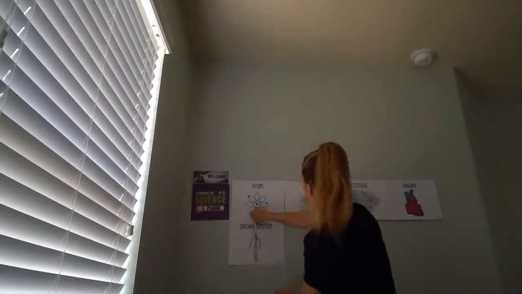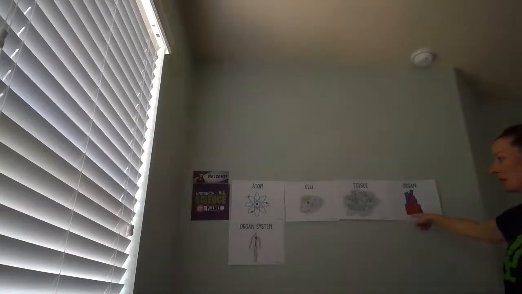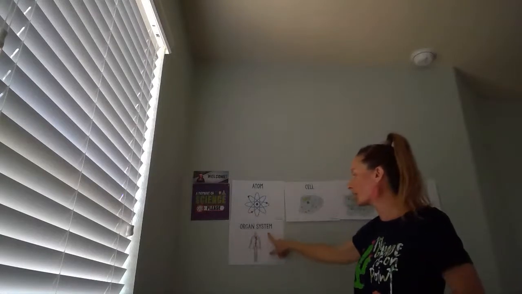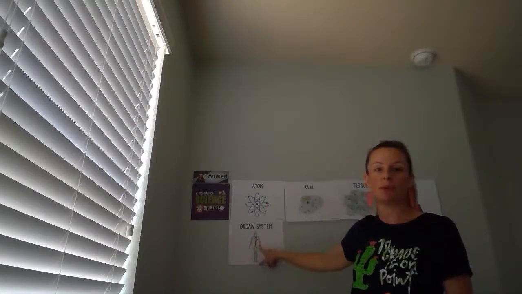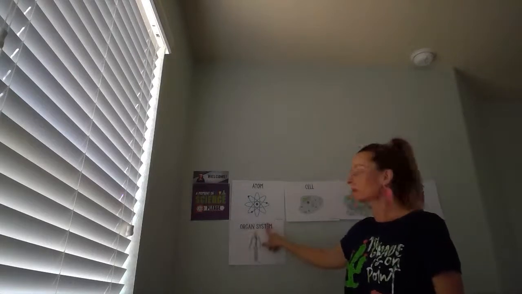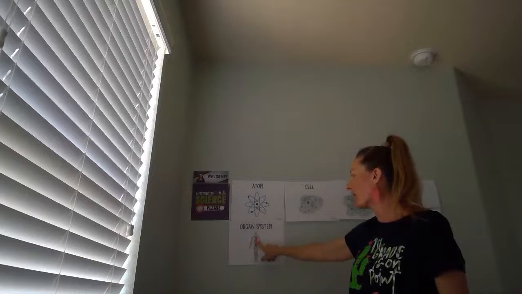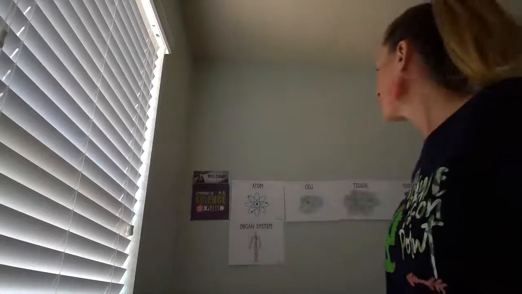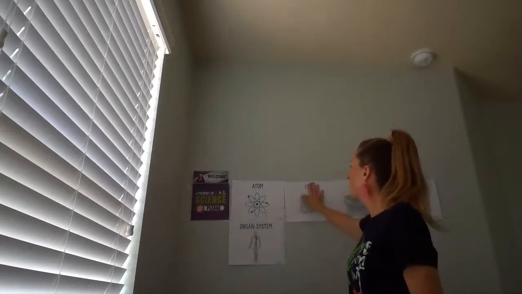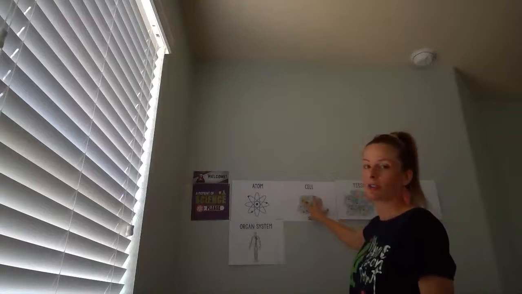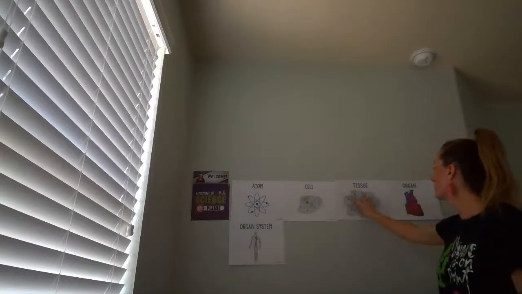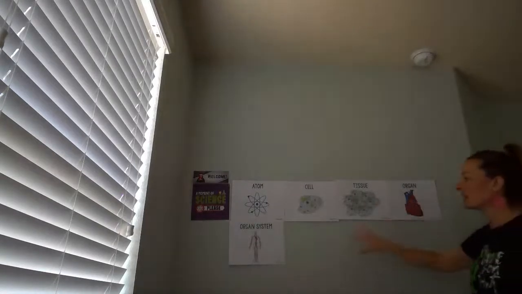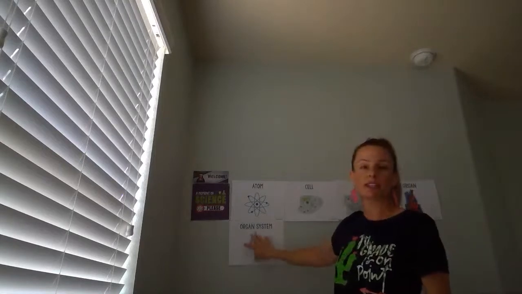So, in our example, I have a heart. All the other organs that are part of the circulatory system would make up the organ system. So, this is the circulatory system, but we call that an organ system. We have the arteries, we have the veins, and we have the heart, which all make up the circulatory system. So, we have atoms, we have cells, which are living. This is our first level of living. Tissue, which is a group of cells. Organ, which is a group of tissues that form an organ. And then organ system, which is a group of organs that work together.